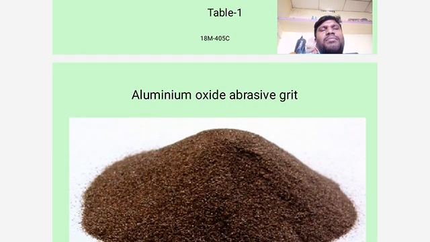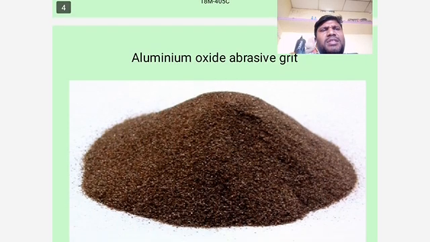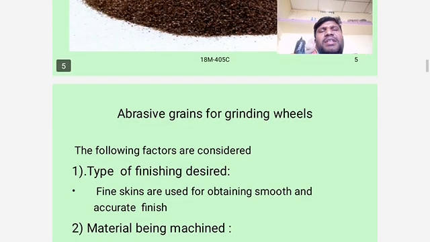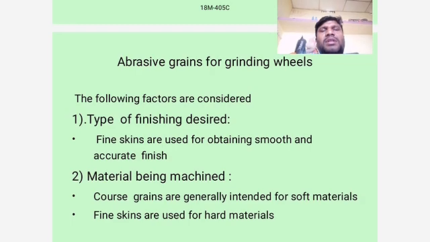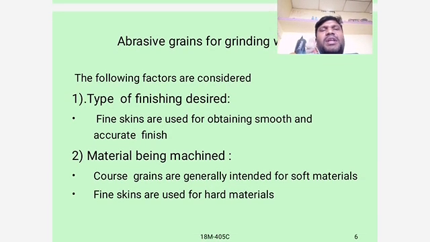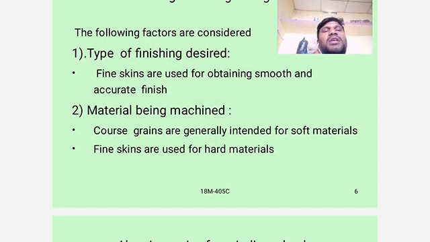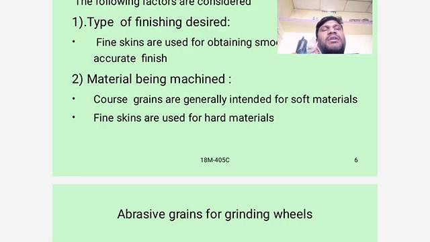Okay, aluminum oxide abrasive grit. Grit is nothing but the abrasive material. For abrasive grains of grinding wheels, the following factors are considered: type of finishing desired, fine grains are used for obtaining a smooth and accurate finish; material being machined, coarse grains are generally intended for soft materials and fine grains are used for harder materials.